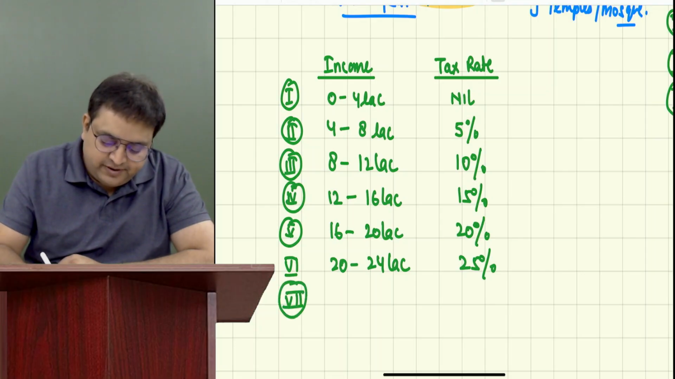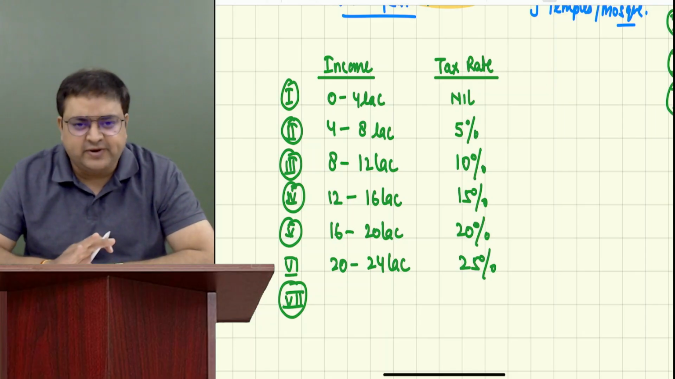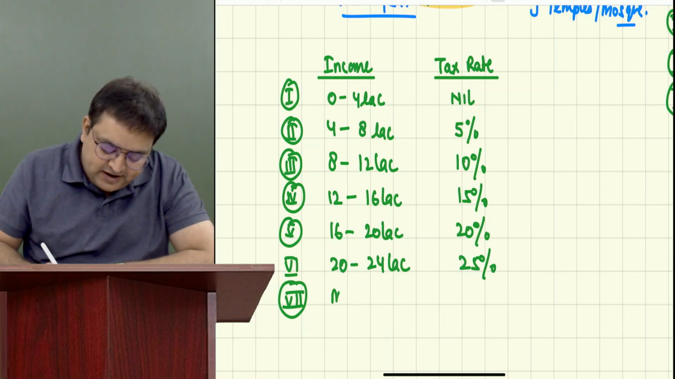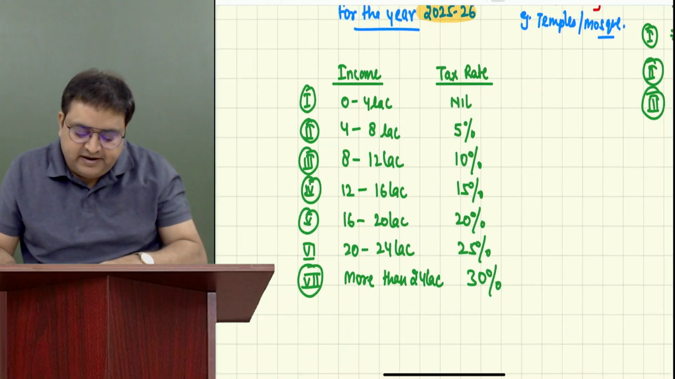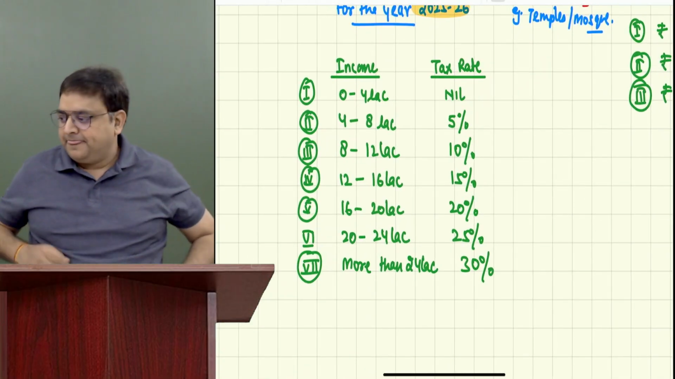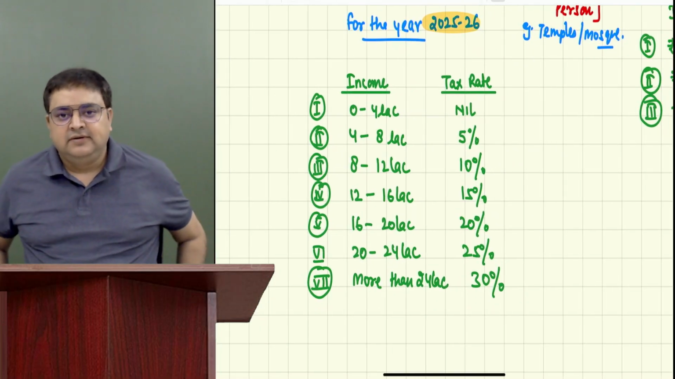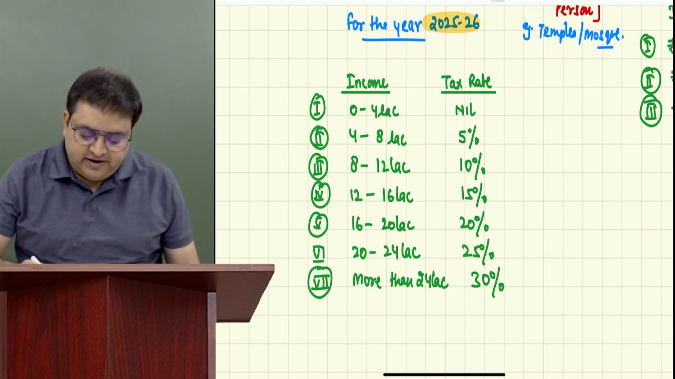And the last level is 7th level. Guys, you don't have to remember these levels. This is just for your reference I have written. You can also write, but just for your reference. And if it is more than 24 lakh, 30%. 30% is the maximum rate which you have to pay taxes. I believe it is very easy to learn this. Is it difficult or is it easy?